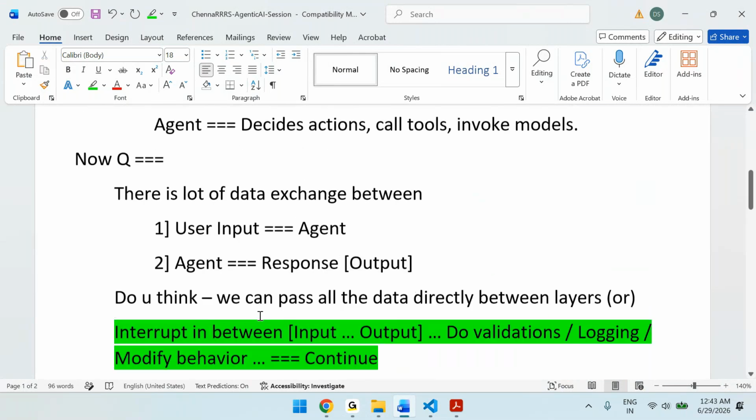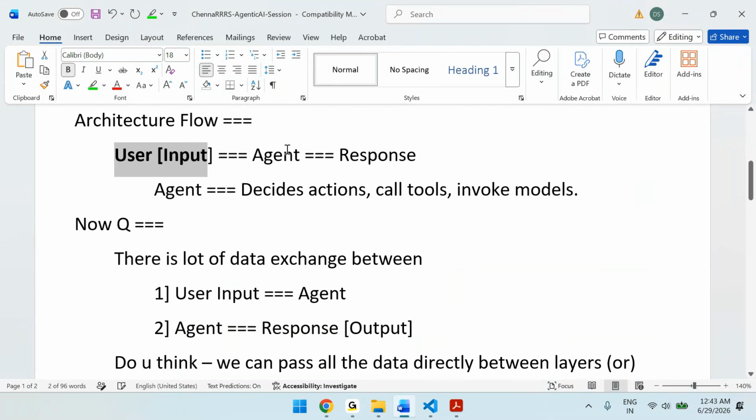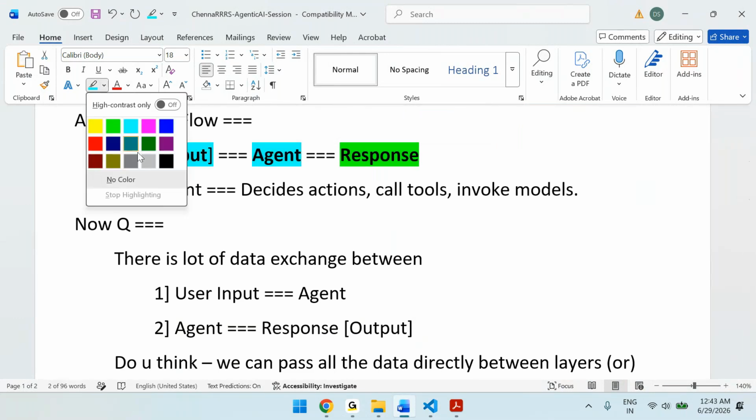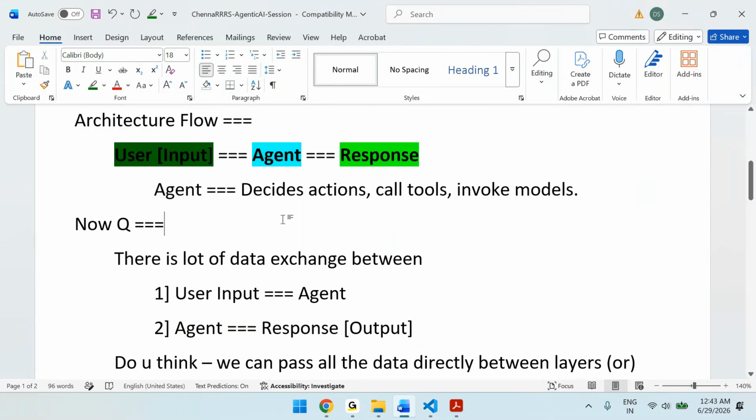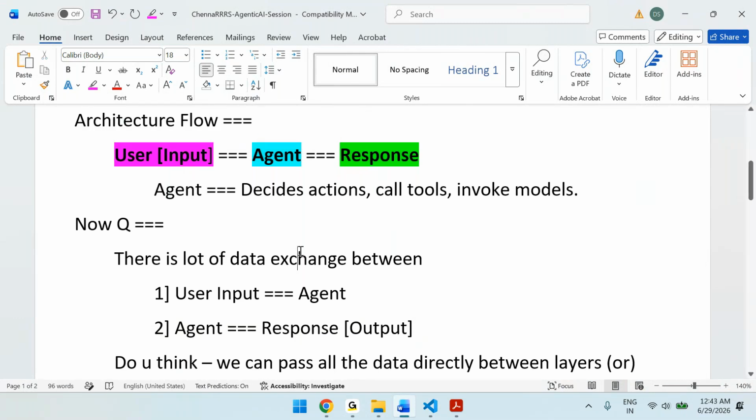Assume that this is one layer, this is another layer, and this is another layer. So these are the different layers, right? Is it worth passing the data between all these layers directly? Definitely no, because there can be some sensitive data. So do validations, provide security, modify the behavior, do interrupts, do many things, then pass the data.